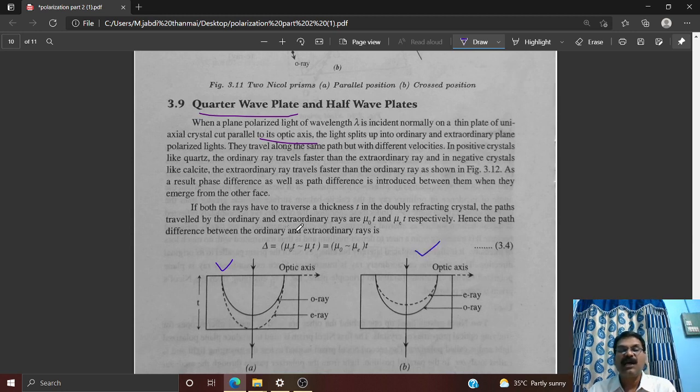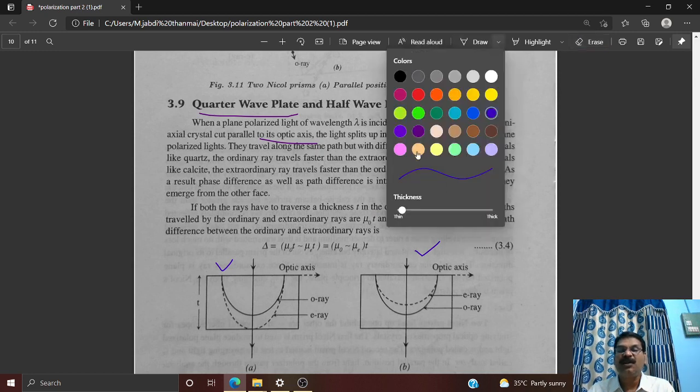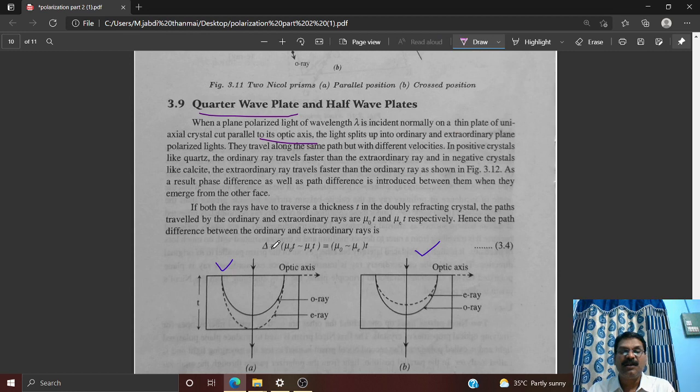If both the rays have to traverse a thickness T in the doubly refracting crystal, our consideration is the same: we take T as the thickness, and then μO·T and μE·T. These two are the paths traveled by the ordinary and extraordinary rays. μO·T is the path traveled by the ordinary ray, and μE·T is the path traveled by the extraordinary ray. Is it clear? So strictly speaking, the path difference between the ordinary and extraordinary rays can be expressed as δ = μO·T − μE·T = (μO − μE)·T.